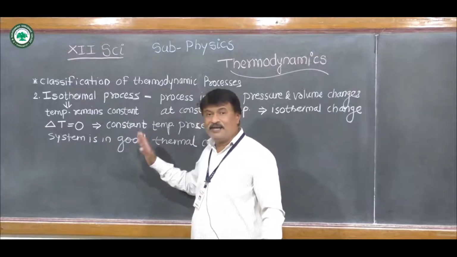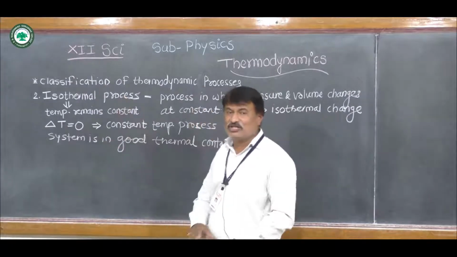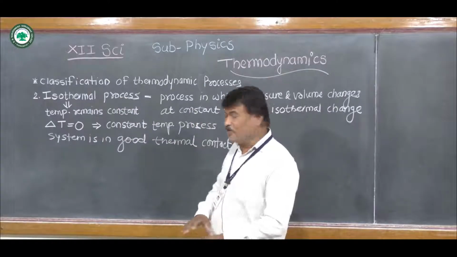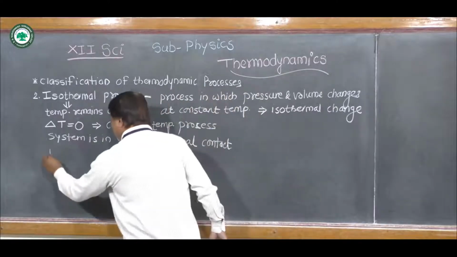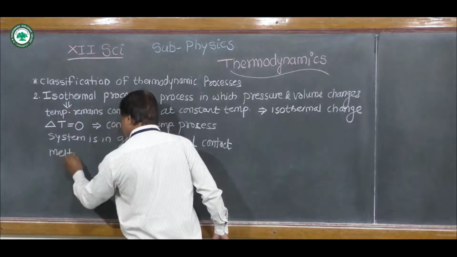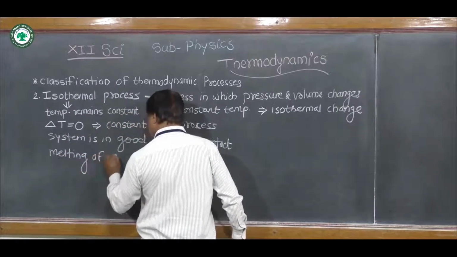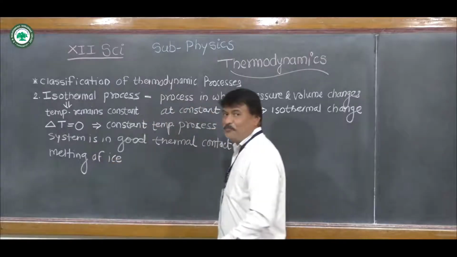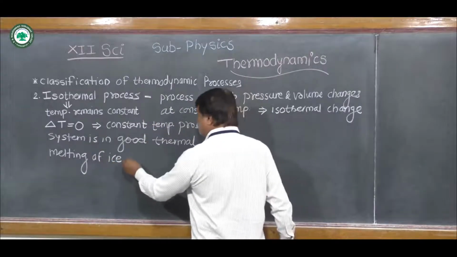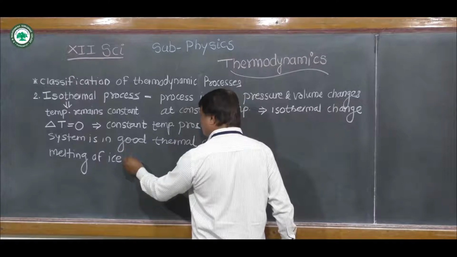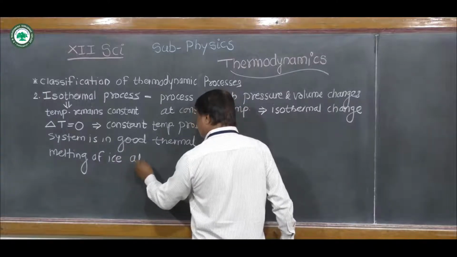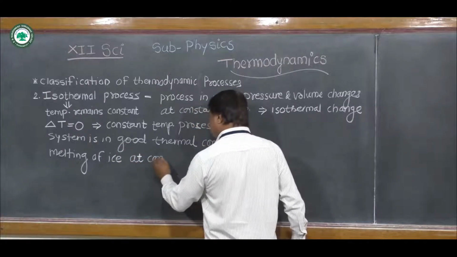There are many examples of isothermal process. If we consider melting of ice, this melting of ice is also an example of isothermal process because it melts at constant temperature.